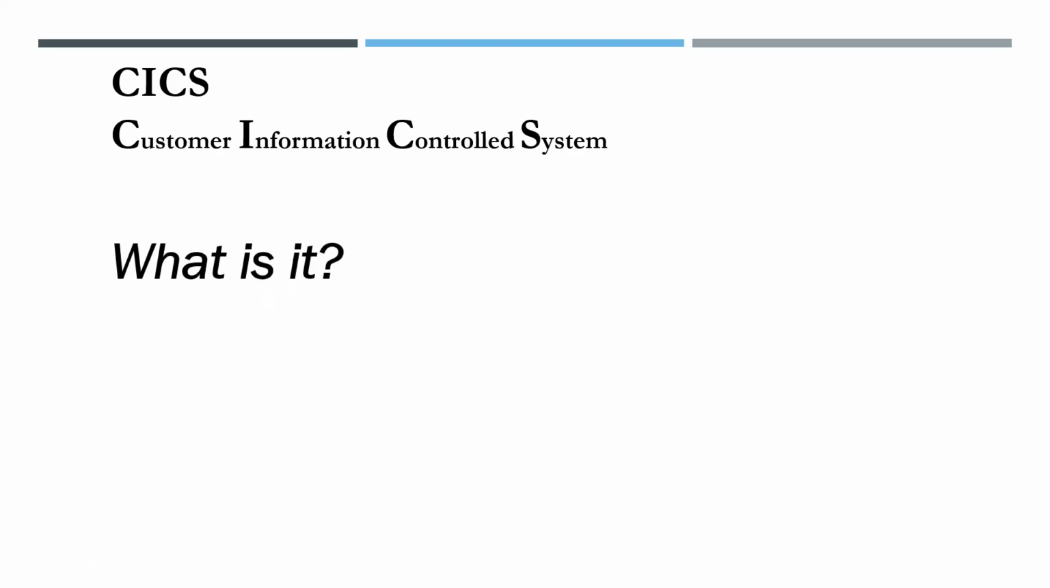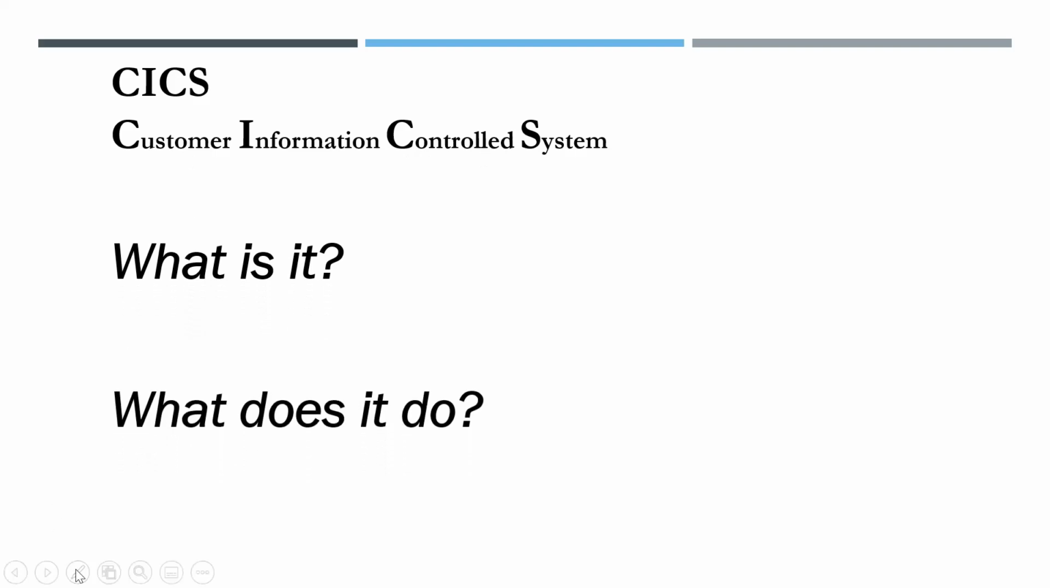What is KICS? What does it do? Firstly, KICS is an online transaction processing system. Online transaction means it is user interactive. Online means when we make a request, we get an immediate response.